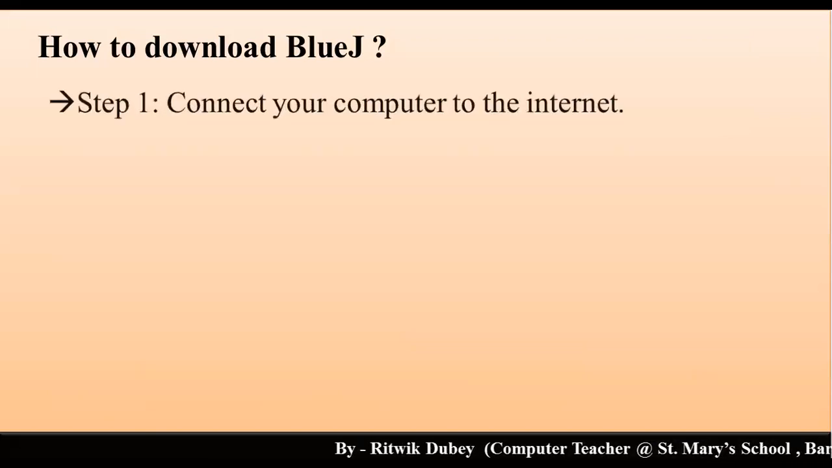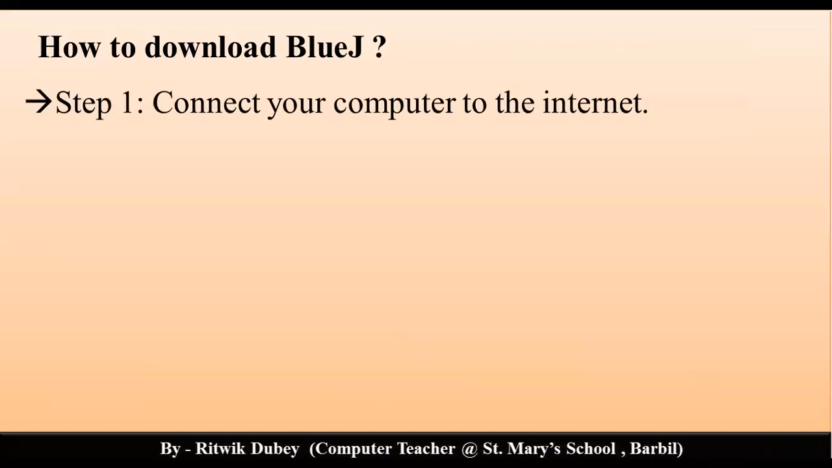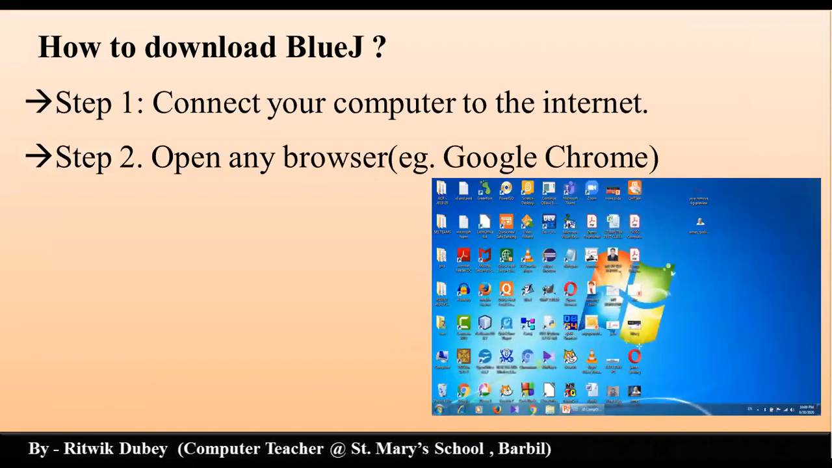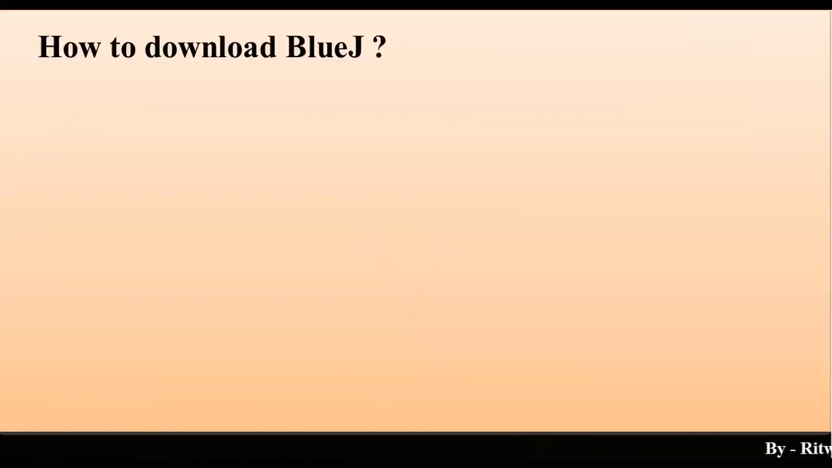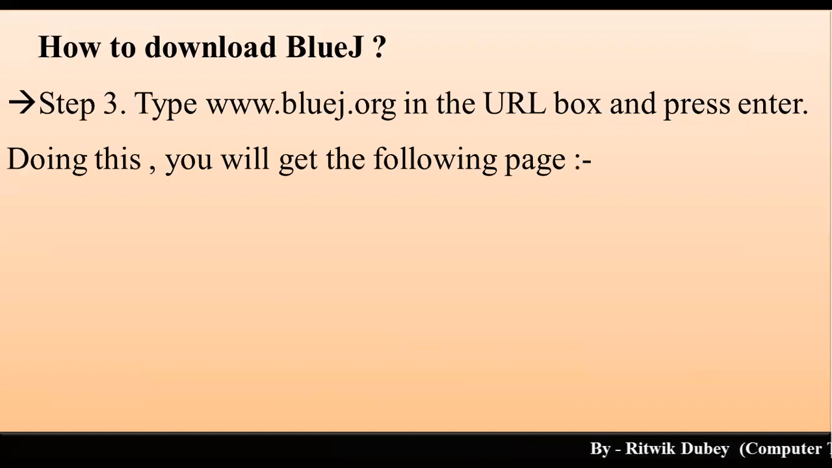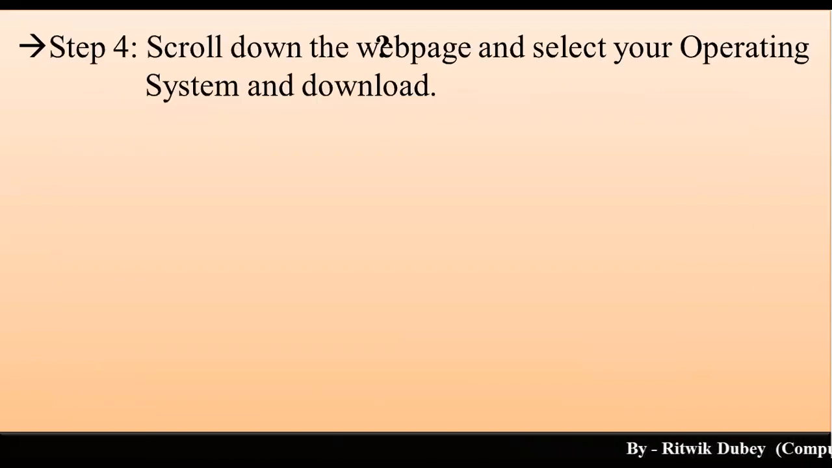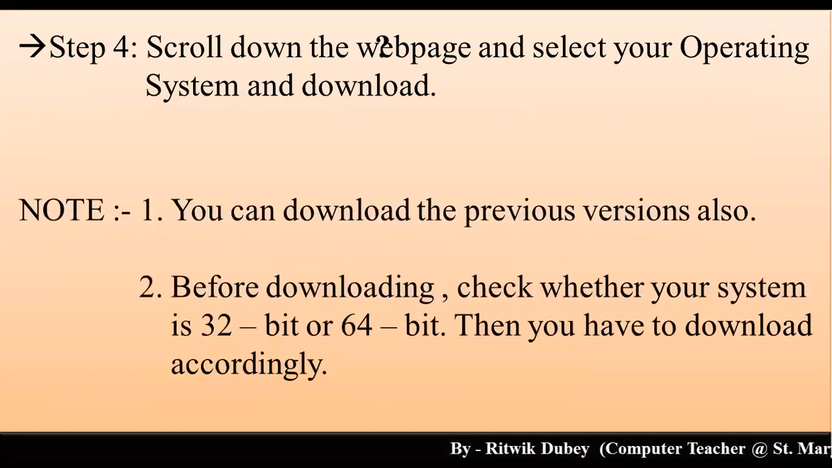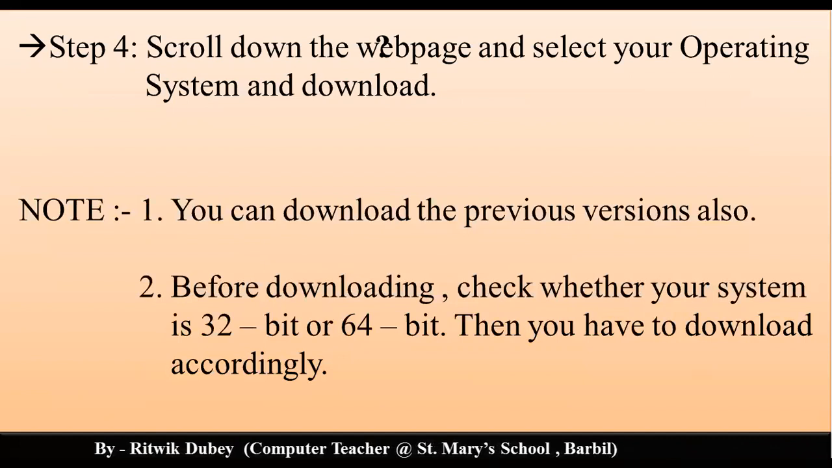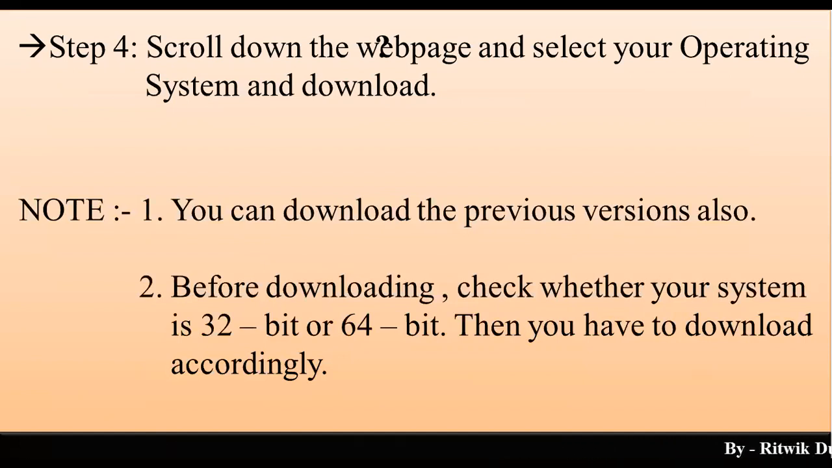Yes, then how to download BlueJ? I will show it to you, don't worry. Connect your computer to the internet, open any browser, for example Google Chrome, and then type www.bluej.org in the URL box and press enter. Doing this, you will get the following page. Just scroll down the web page, select your operating system and download. Note, you will have to note down 2 things. You can download the previous versions also. Before downloading, you have to check whether your system is 32-bit or 64-bit. Then you have to download accordingly.